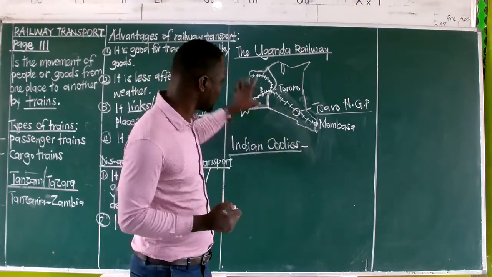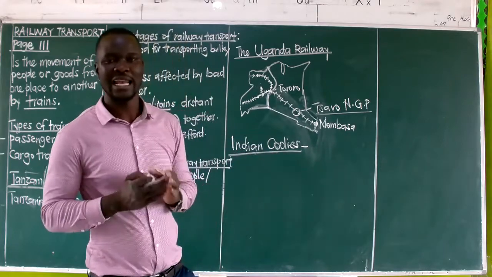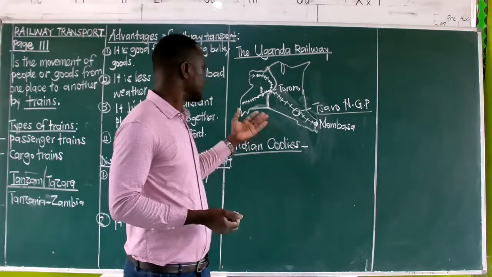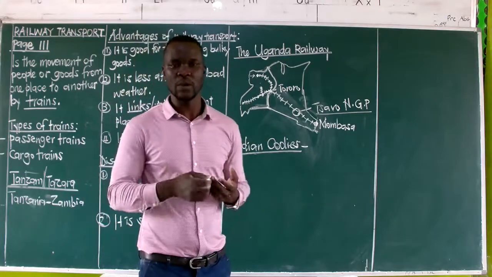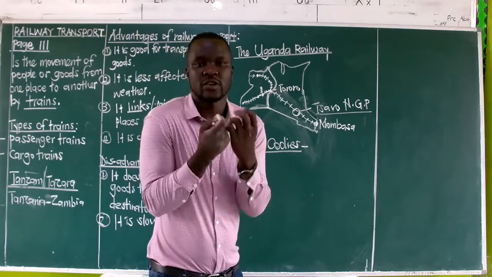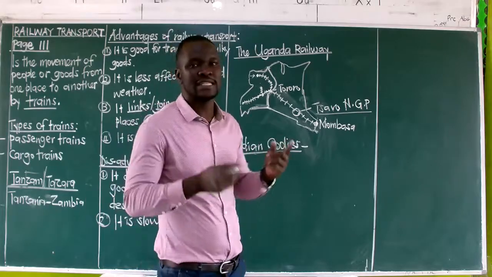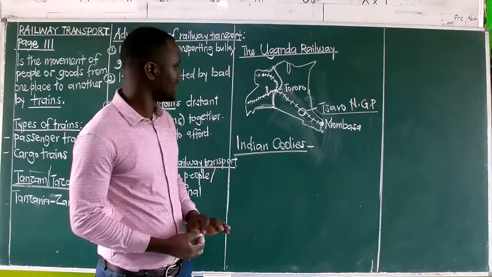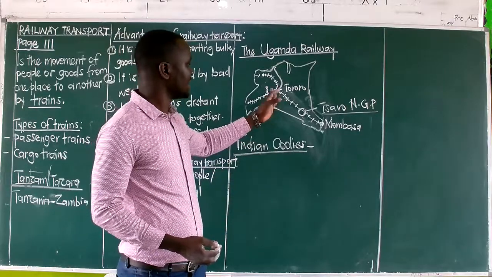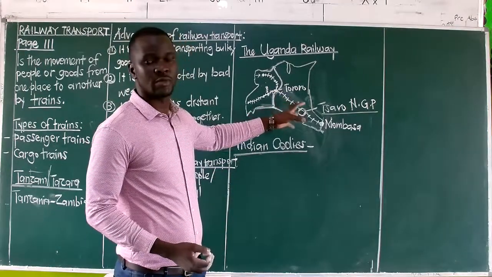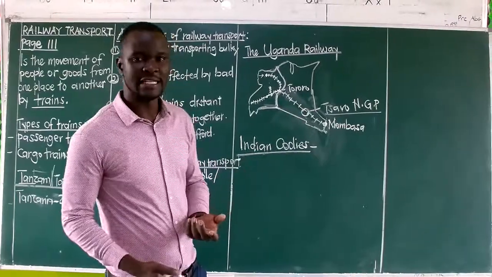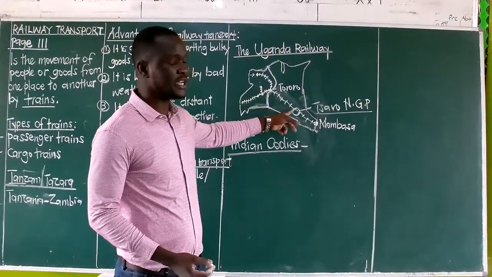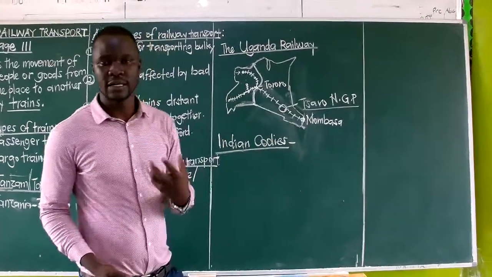How did the completion of the railway line help to reduce slave trade? The answer is it helped to reduce slave trade in a way that the trains were now used to carry the goods instead of people. So we were understanding how the railway line contributed to the end of slave trade in East Africa. We say the goods were now transported by trains instead of people.